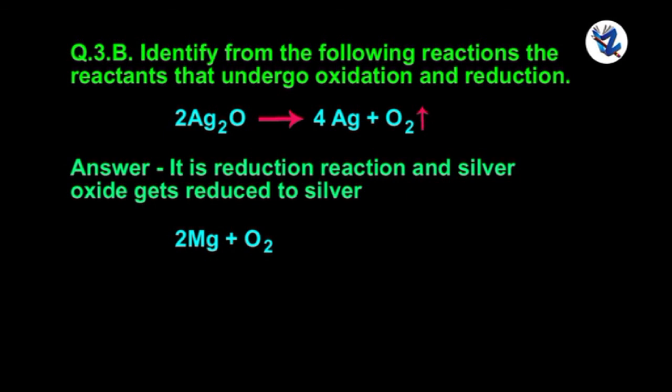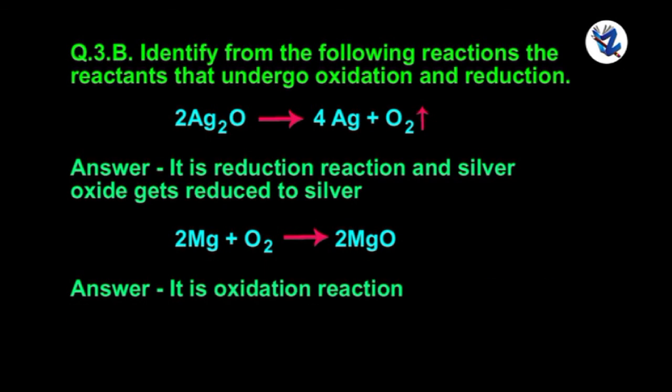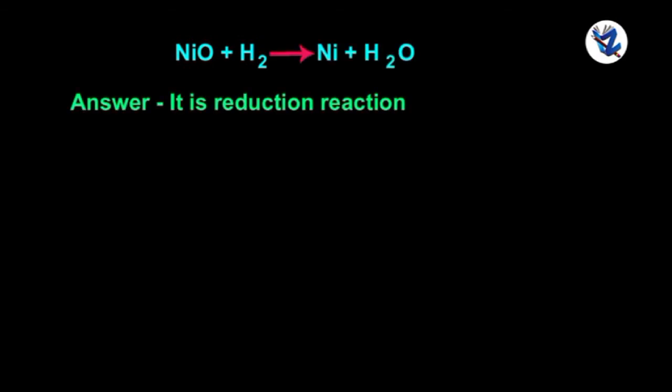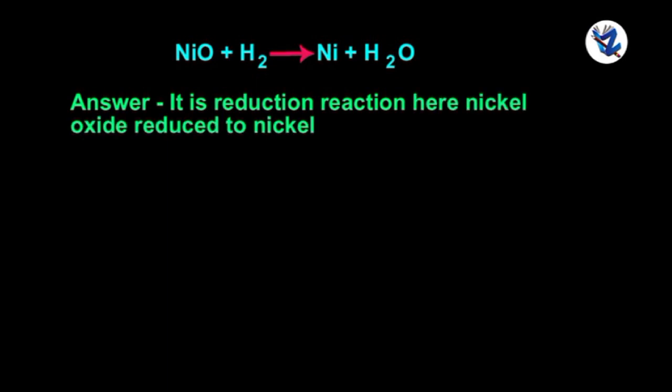Next, 2Mg plus O2 gives 2MgO. It is oxidation reaction. Here magnesium is oxidized to give magnesium oxide. Then NiO plus H2 gives Ni plus H2O. It is reduction reaction. Here nickel oxide is reduced to nickel.